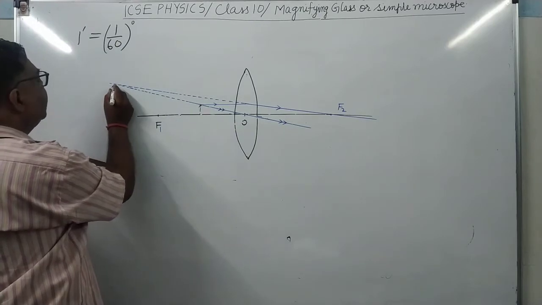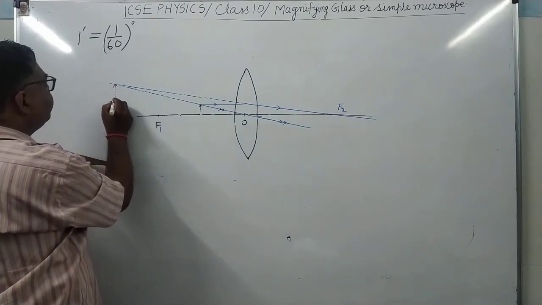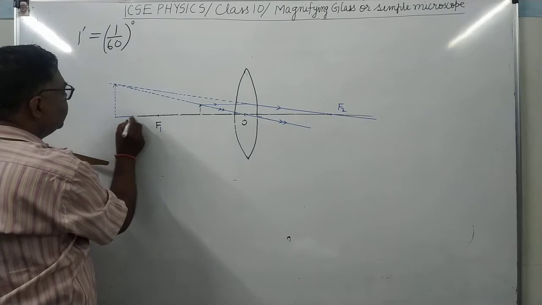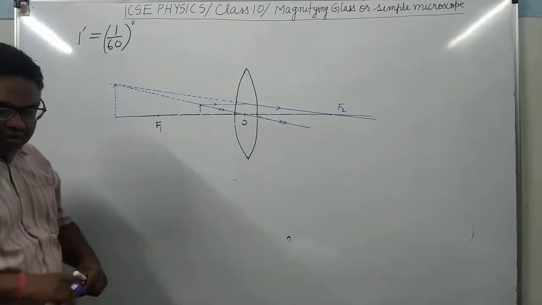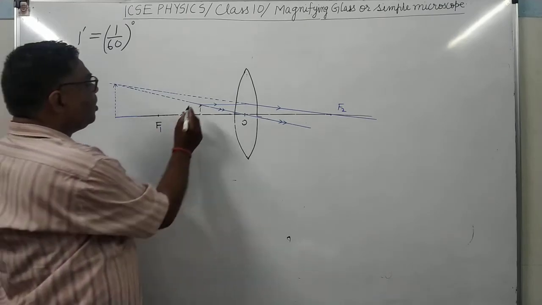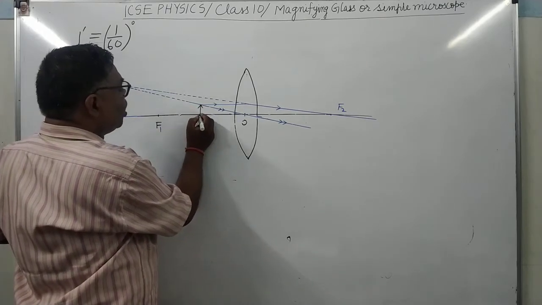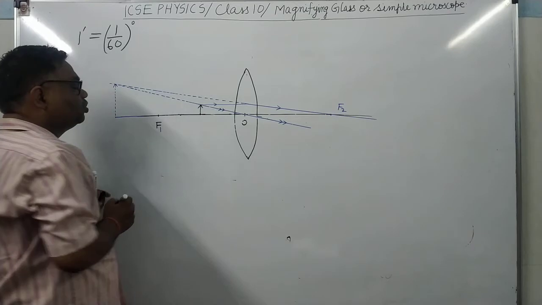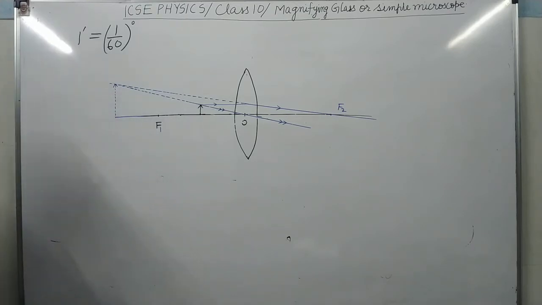So you can see here the image will form here. Now I am explaining once again. In order to observe, what is a simple microscope? A simple microscope is a convex lens of a small focal length.